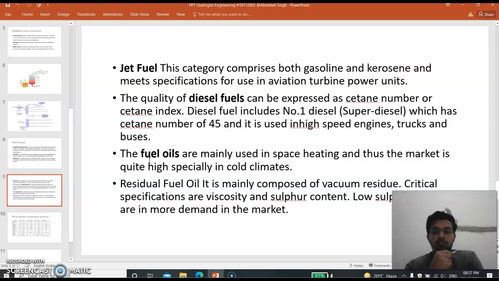The fuel oils are mainly used in space heating, and thus the market is quite large, especially in cold climates. Residue fuel oil is mainly composed of vacuum residue. Critical specifications are viscosity and sulfur content. Low sulfur residues are in more demand in the market.